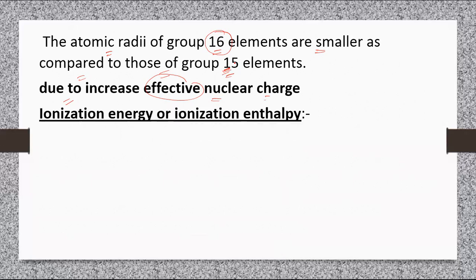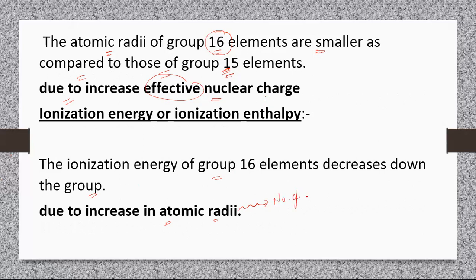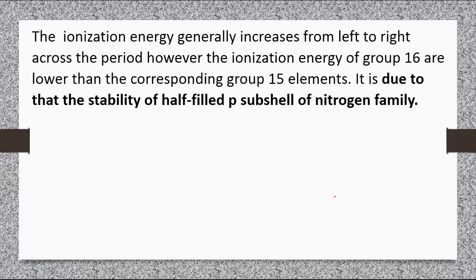Ionization energy or ionization enthalpy. The ionization energy of group 16 elements decreases down the group due to increase in atomic radii, and this increase in atomic radii is due to increase in number of shells. Now, ionization energy generally increases from left to right across a period.